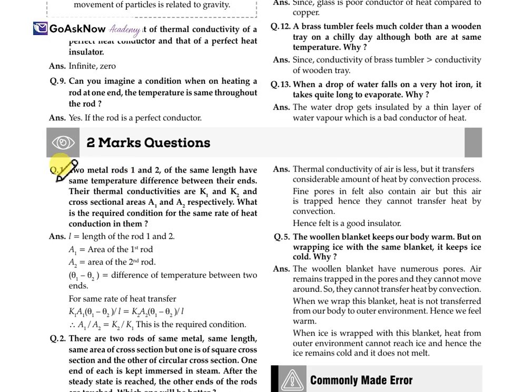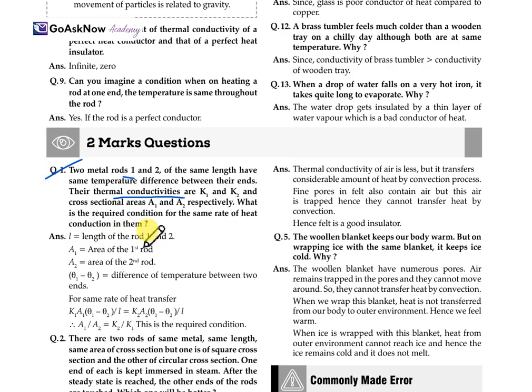Now, the 2 marks questions. Two metal rods, 1 and 2, of the same length have the same temperature difference between their ends. Their thermal conductivities are K1 and K2 and the cross-sectional areas are A1 and A2 respectively. What is the required condition for the same rate of heat conduction in them?